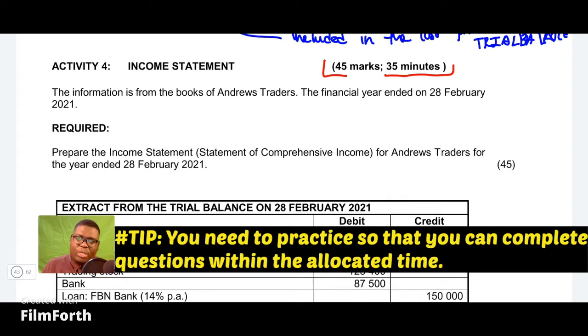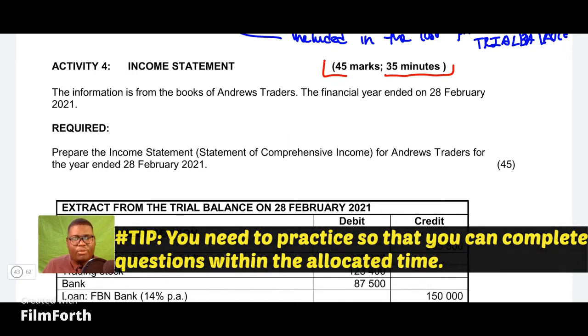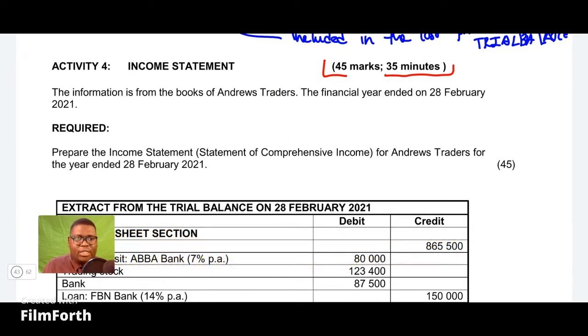So please make sure that you practice your structure also, so that you can know what to include in your income statement. But keep in mind, in this lesson, we're just focusing on how to calculate the correct gross profit. So with that out of the way, let's get into the calculations. The first thing that you want to start with is to always start by inserting the opening balances that you are given from the trial balance.